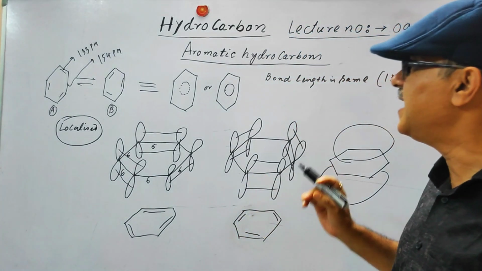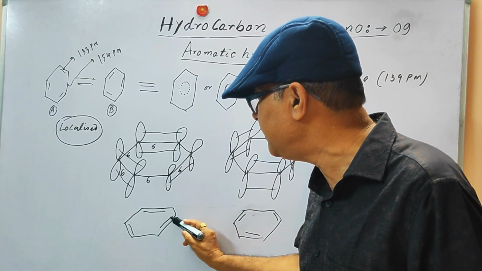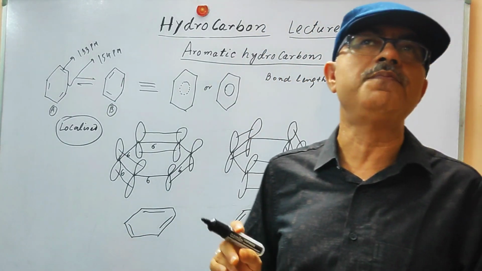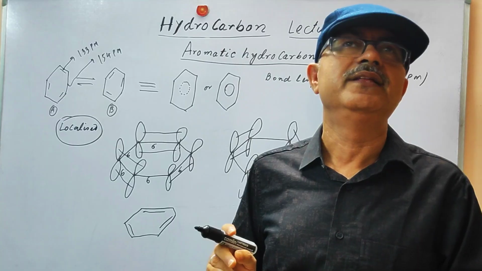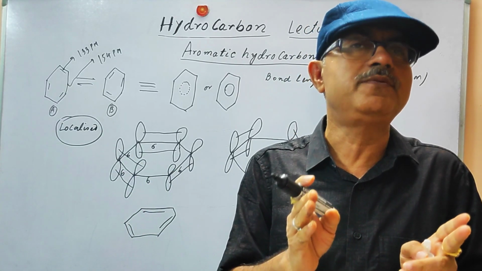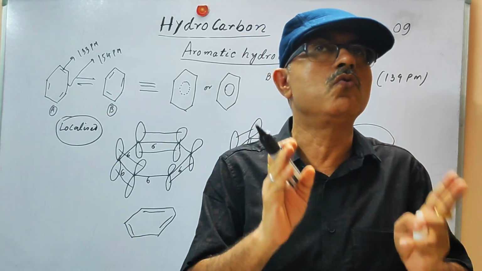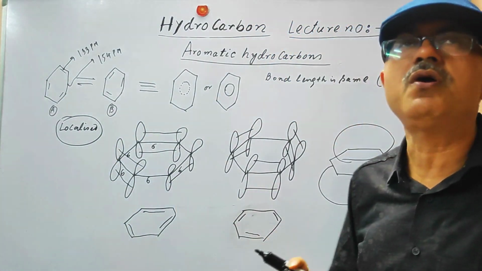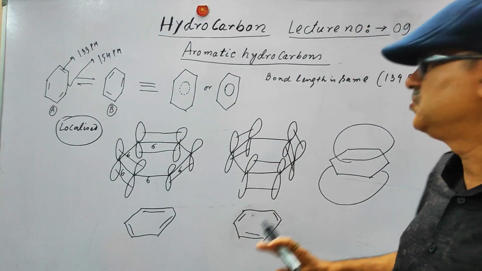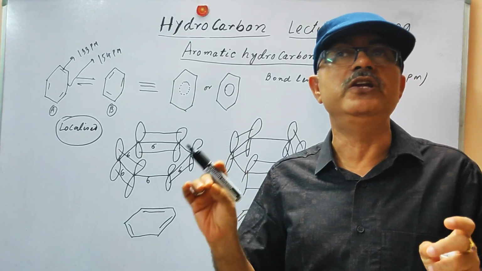It is not like it will only remain here and here, or here and here, that we observe in the case of alkene or alkyne. There it is an open chain and the double bond will be situated between these two carbon atoms or these two carbon atoms. They are called localized. Here it is not localized because it is a cyclic one and it is a planar one. So what is going to happen? There is a delocalization of the pi electrons.